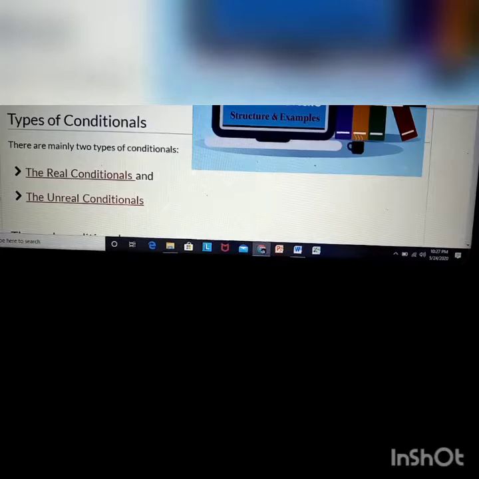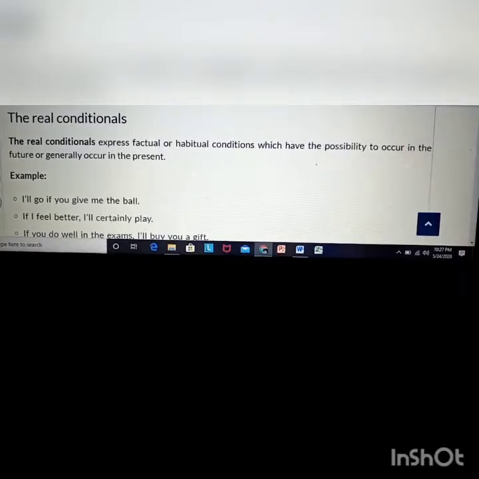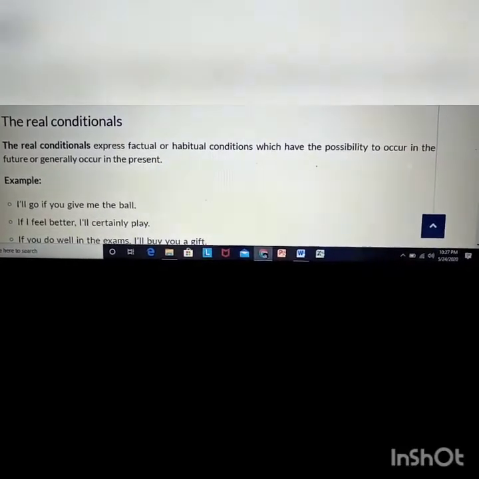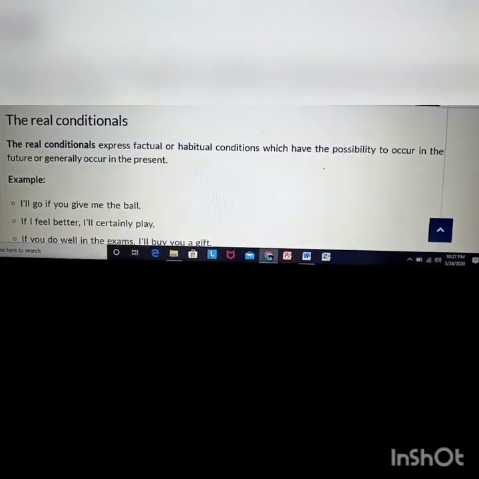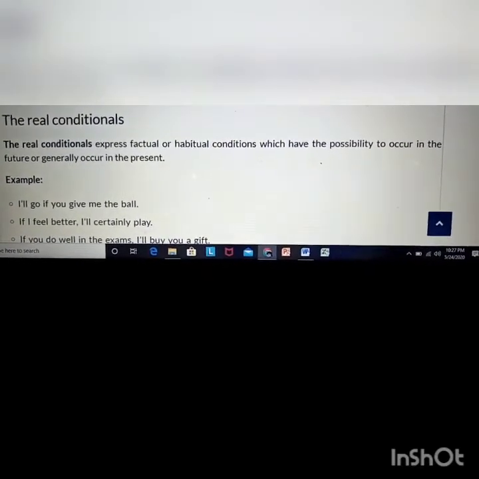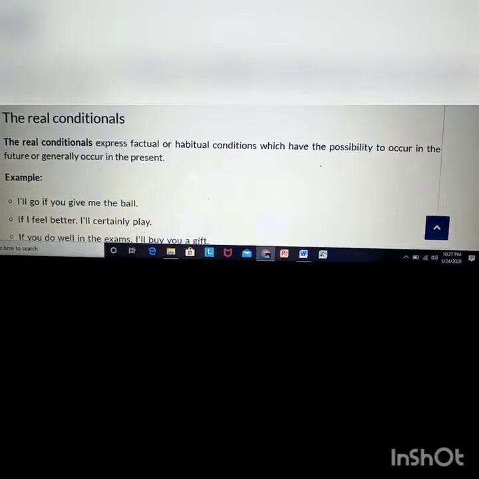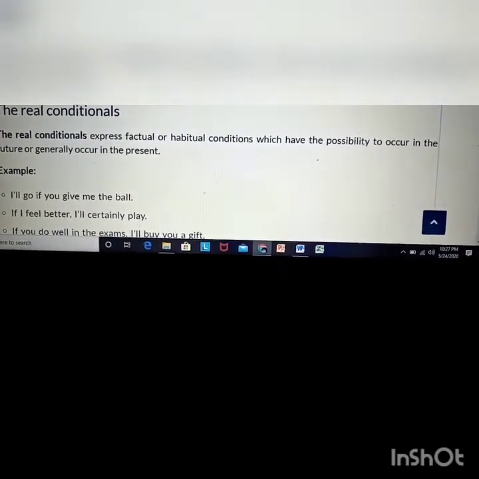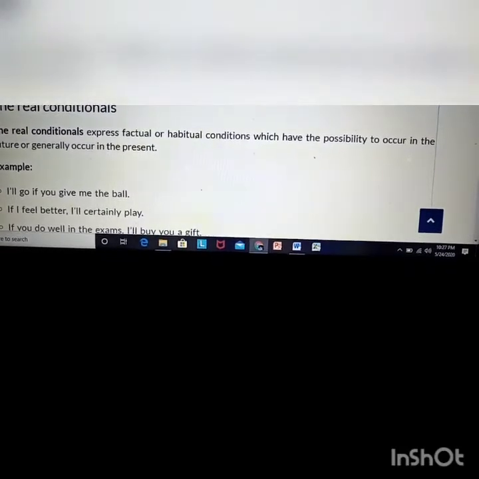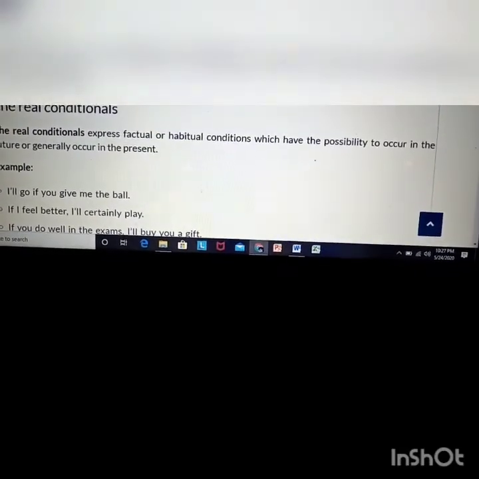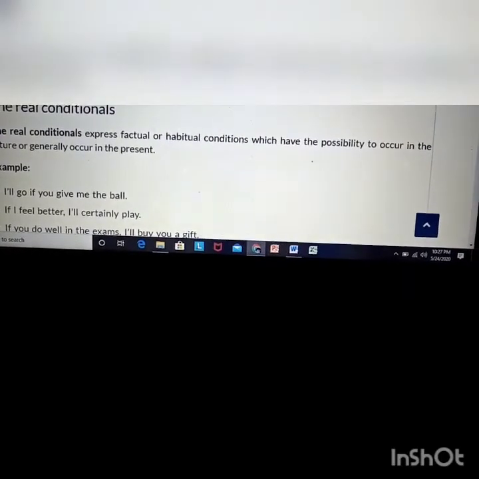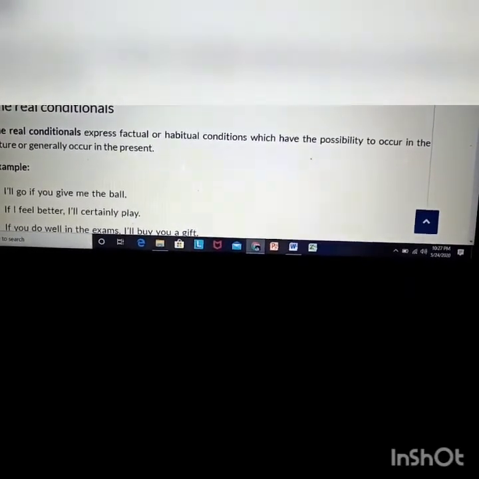Number 1, the real conditionals, and number 2, the unreal conditionals. What are the real conditionals? We'll know about it now. The real conditional expresses factual or habitual conditions which have the possibility to occur in the future or generally occur in the present. That means real conditional means it will happen or it happens, and it is about factual or habitual fact.